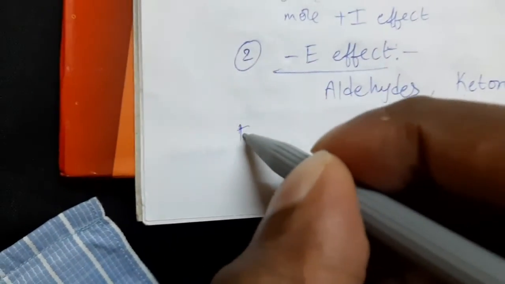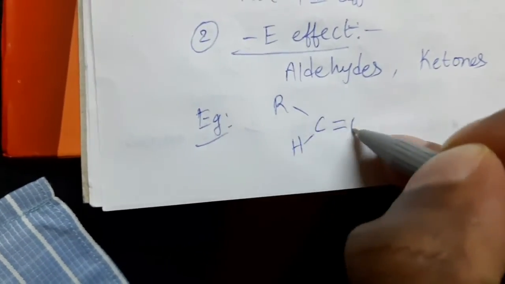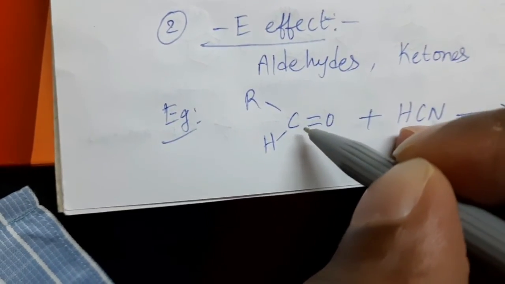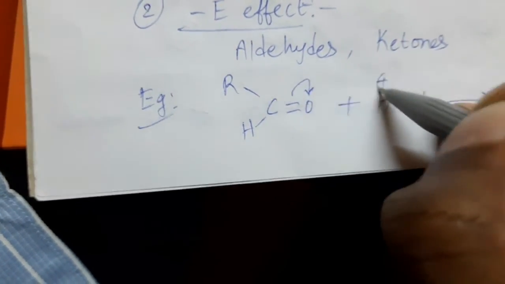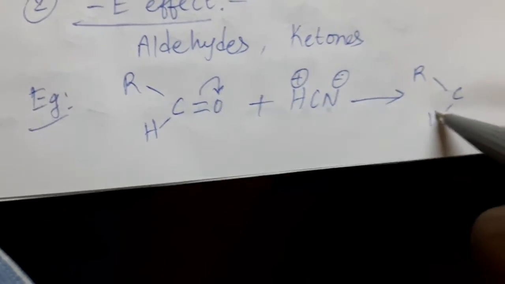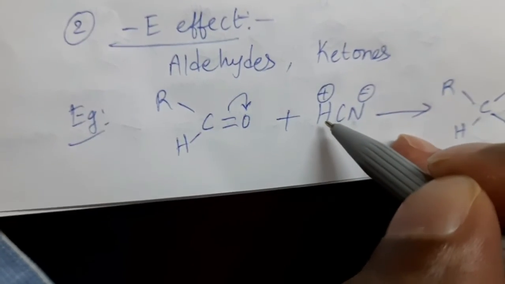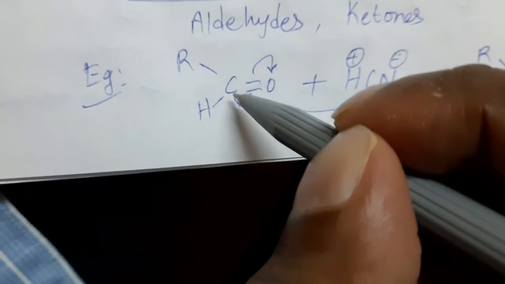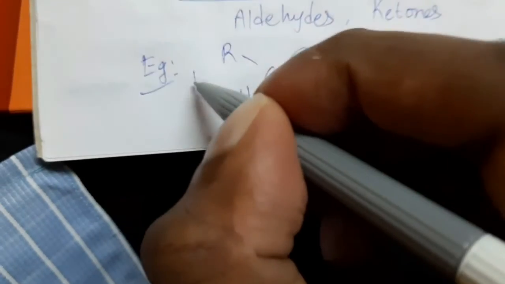See the example. Example is RCH double bond O plus HCN. In this, between carbon and oxygen, oxygen is more electronegative, so pi electrons shift towards oxygen. Here this is H plus CN minus. Then what happens? RCH(CN)O minus. This is the electrophile, this is the nucleophile. First, this nucleophile is attached to this carbon atom. Then we can get this one. This is step 1.